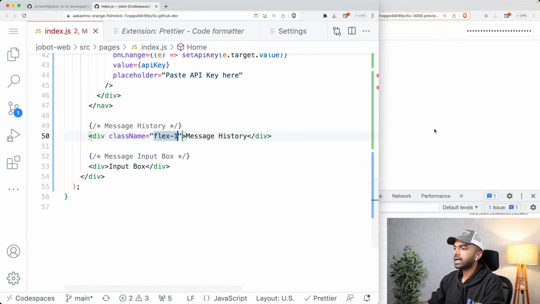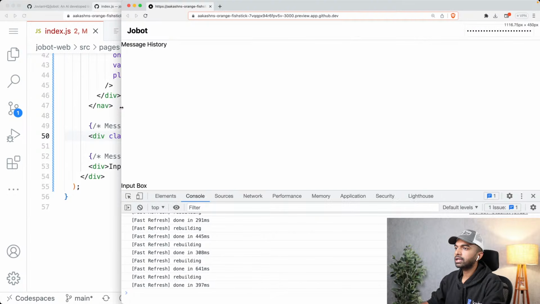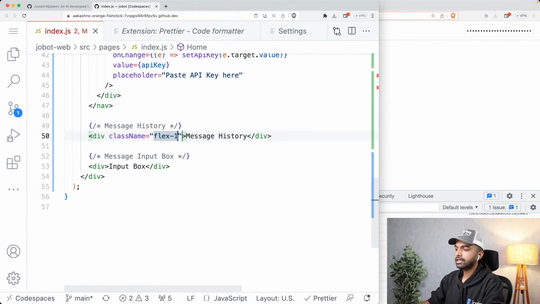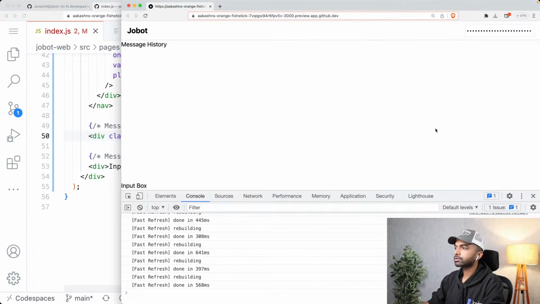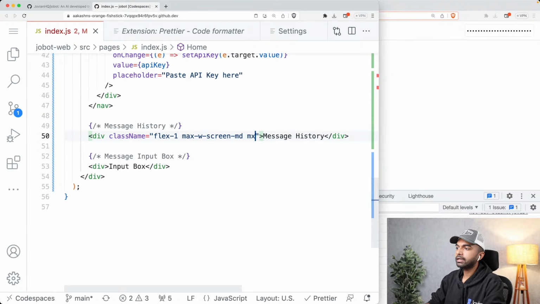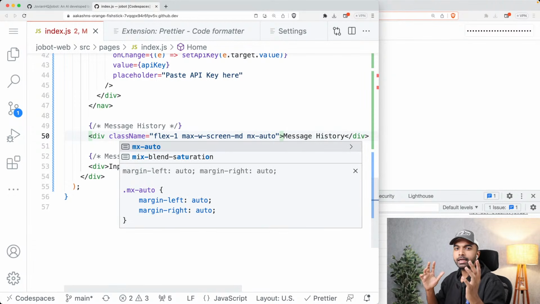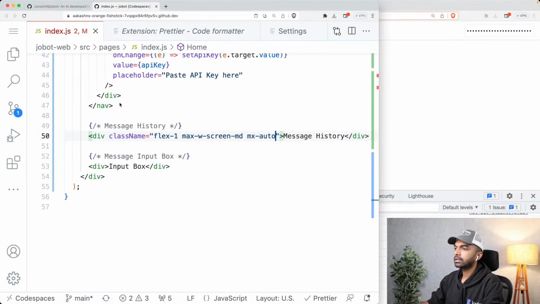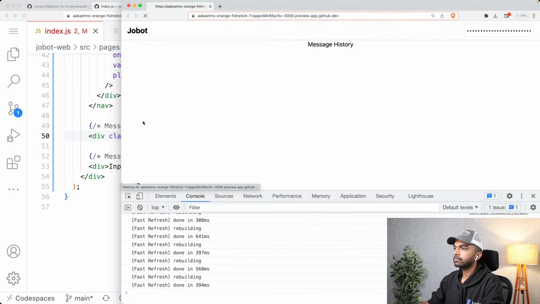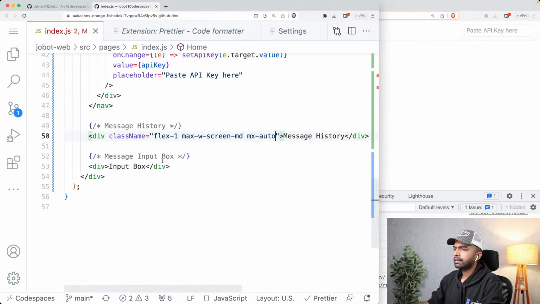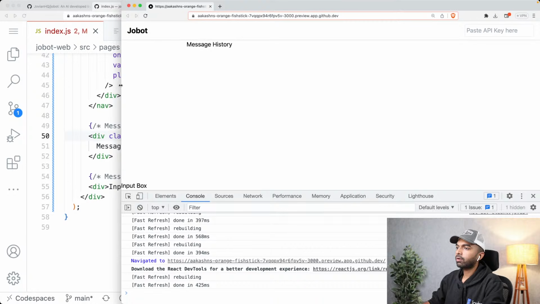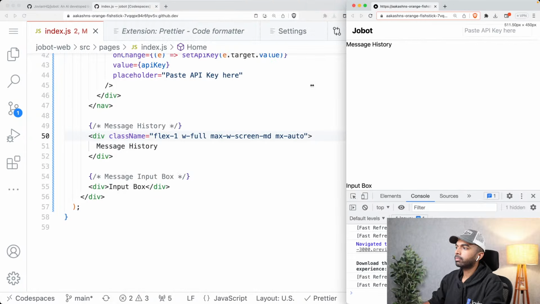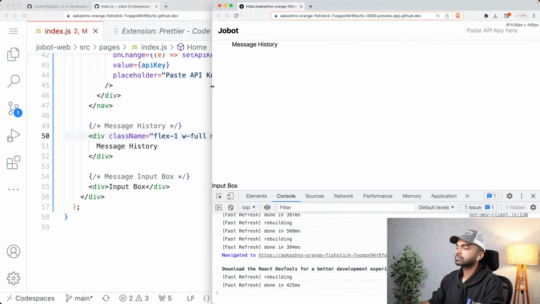And let's also give it a maximum width. You can see right now it takes up the entire width. We don't want that, so let's give it max-w-screen-md. That way this is going to get a maximum width. And let's then center it using mx-auto. mx-auto is going to add equal margin on left and right, so you can now see that this is centered on the screen. Let's also make it w-full so that on a smaller screen, it takes up the full width. On a bigger screen, it stops at the maximum width.